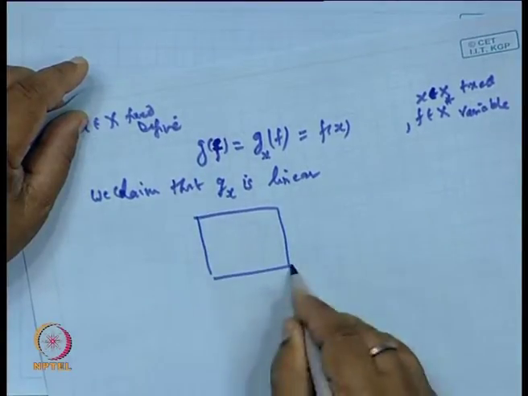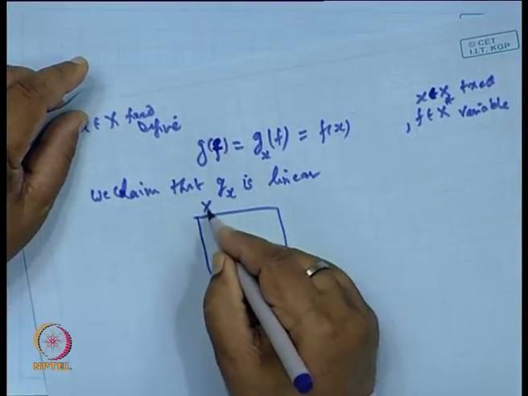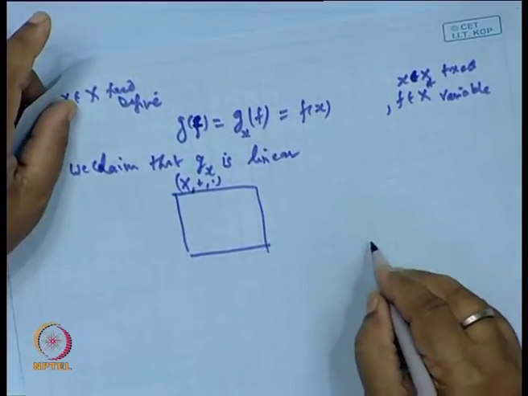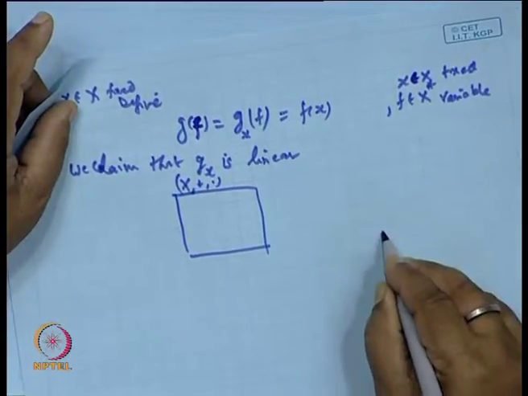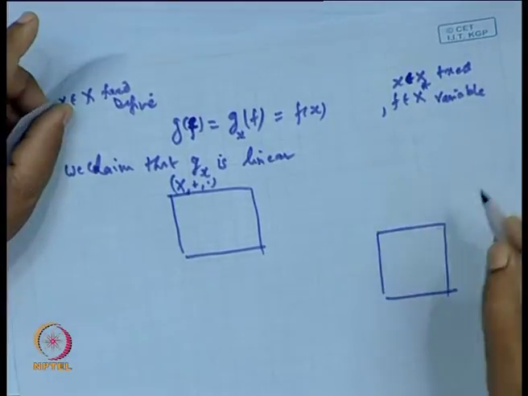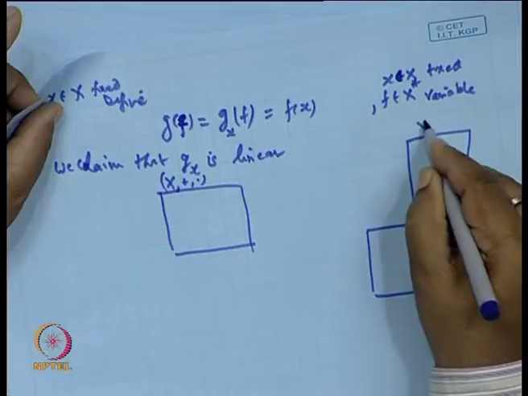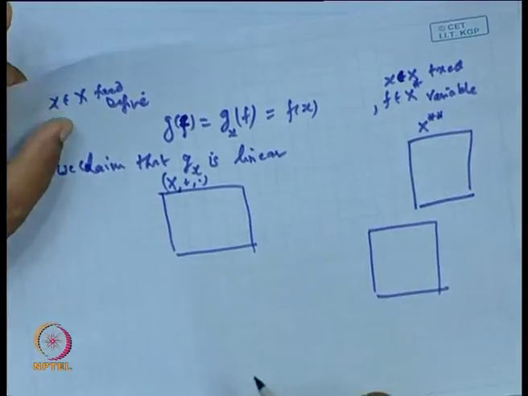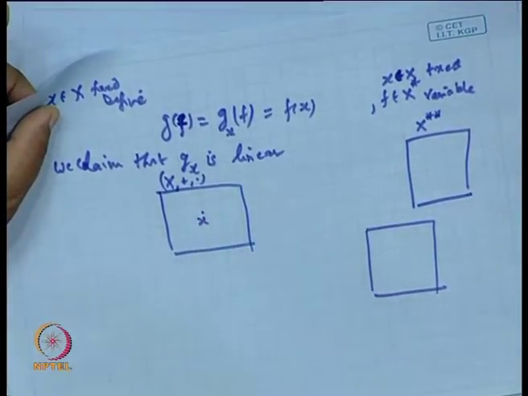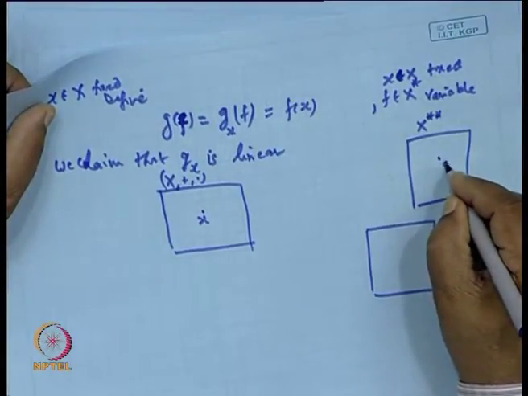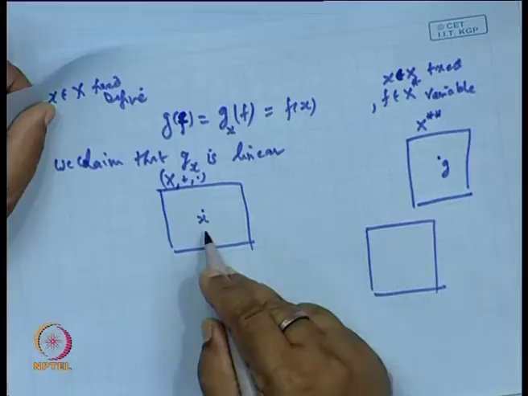Here we are taking x, and here is x double star. So, if I take x here, we wanted to find the point g here, related to x.